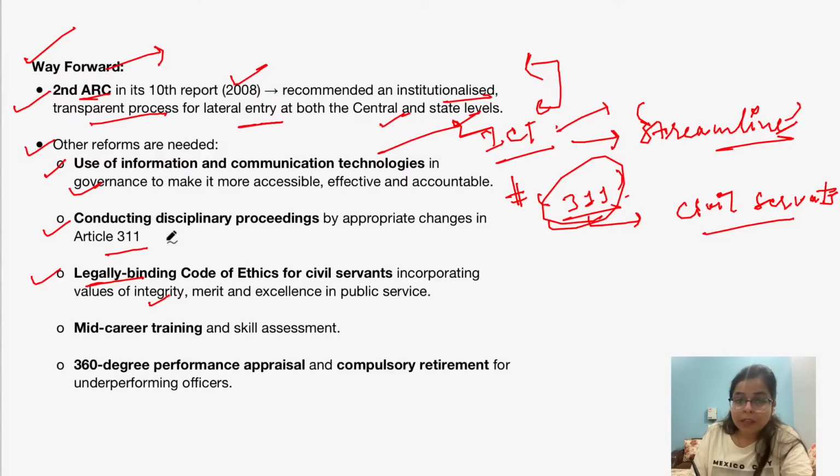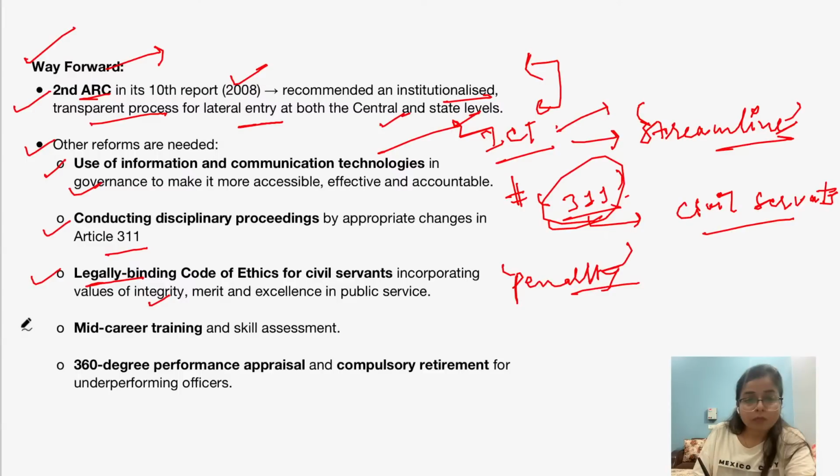There should be a legally binding code of ethics for them, and there should be effective provisions for implementation of the law when such codes of ethics are broken by them, right? And there should be provisions of penalty, okay?